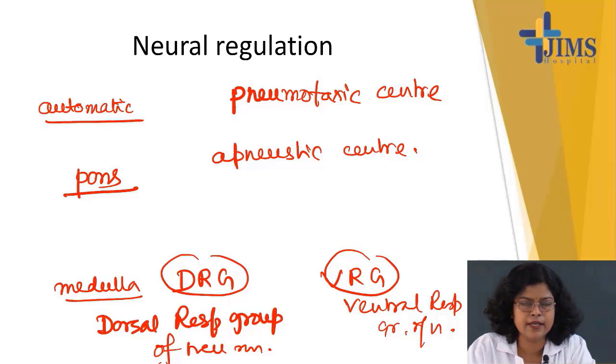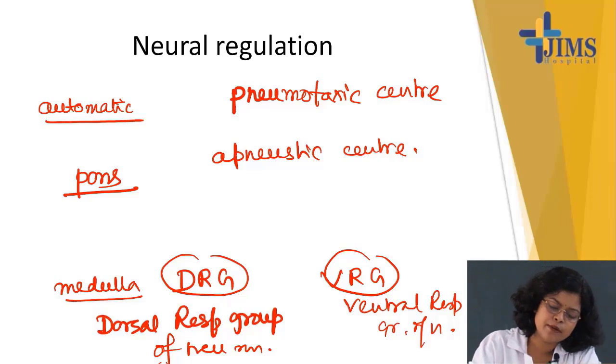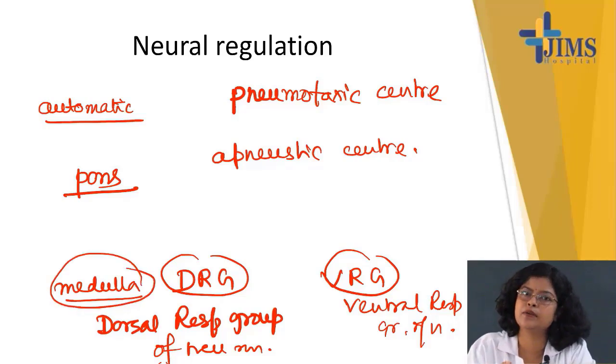The medullary centers are DRG and VRG, and the pontine centers are the pneumotaxic center and apneustic center. Remember these names because they are asked in viva. Name the respiratory centers, and remember the medullary centers are more important than the pontine centers.